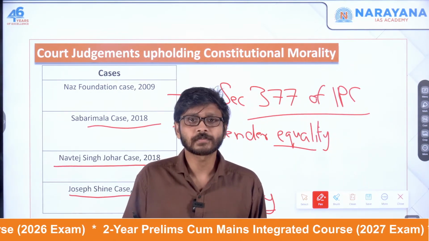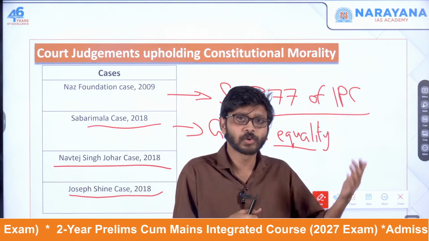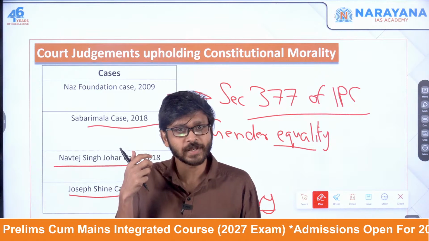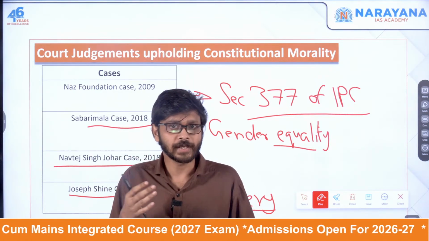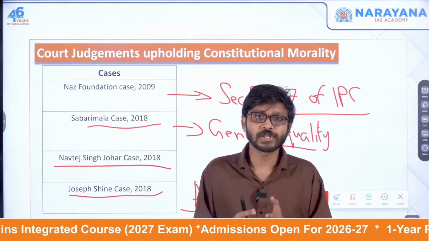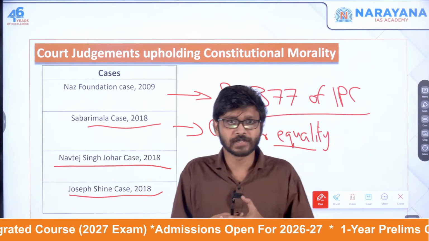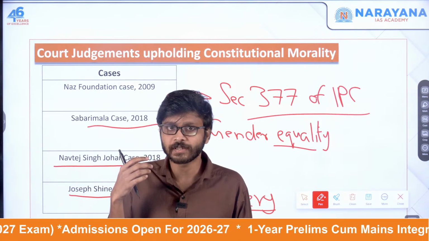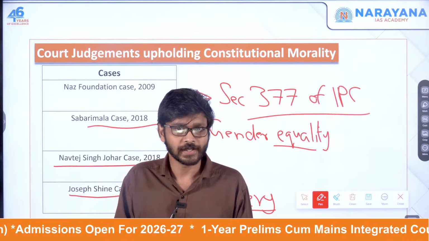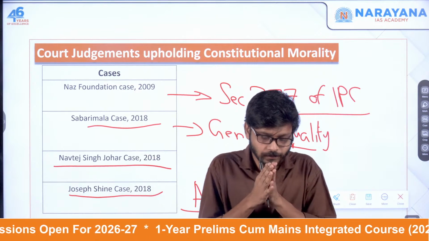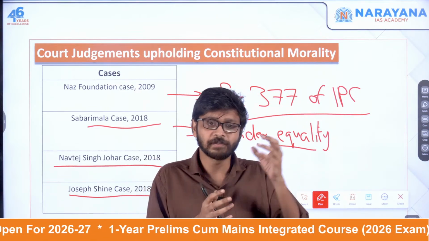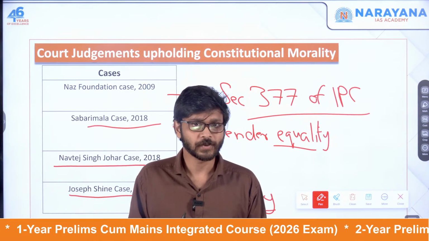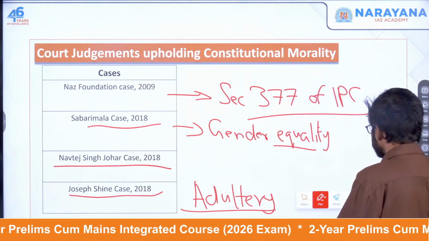But later, through other precedents, global precedents and all, the Supreme Court said that arbitrary laws went against personal freedom and autonomy, and it ruled that individuals should be free to make their own decisions without interference. So this is something which the Supreme Court has said regarding this particular case. So these are some of the important cases in which the question of constitutional morality is coming up.